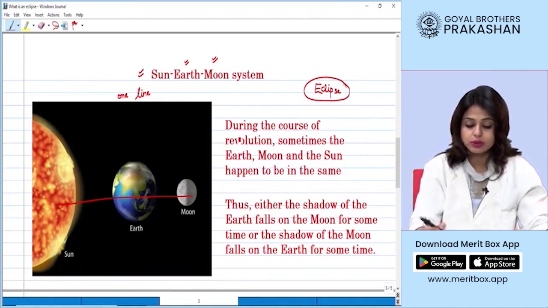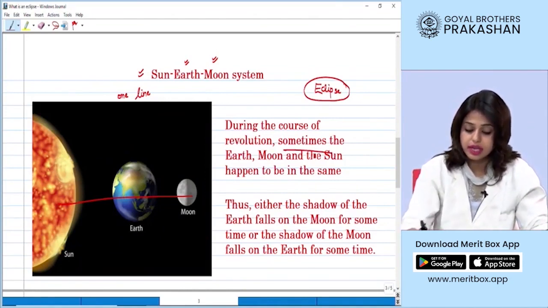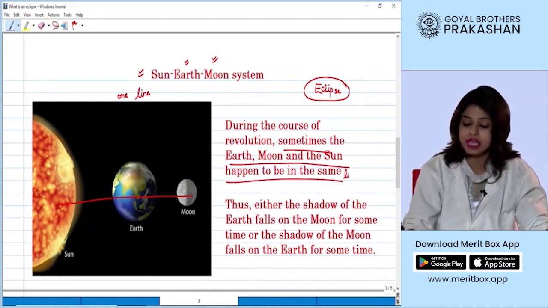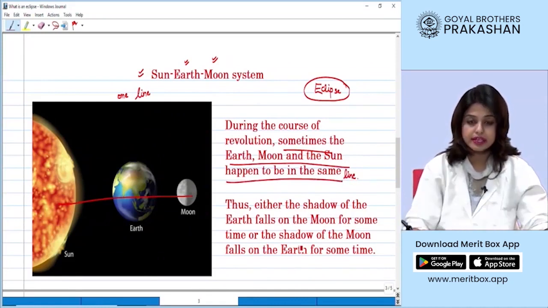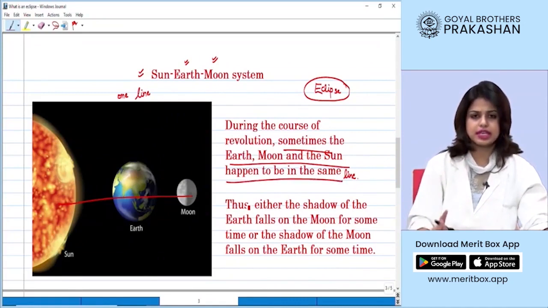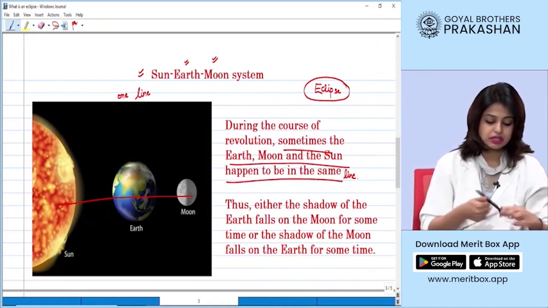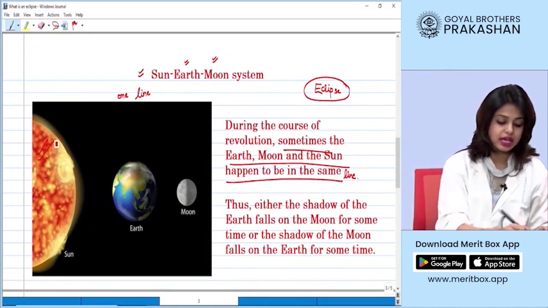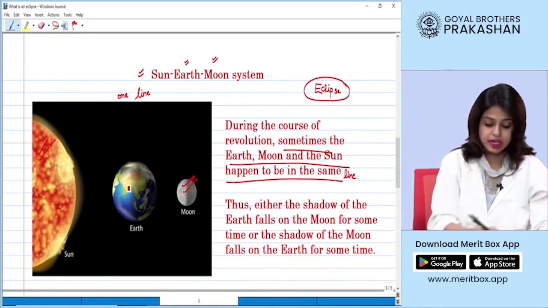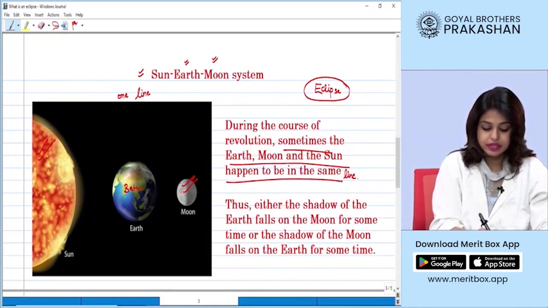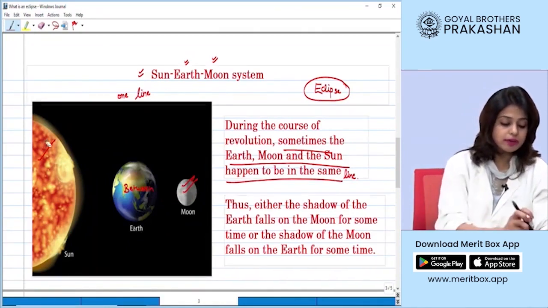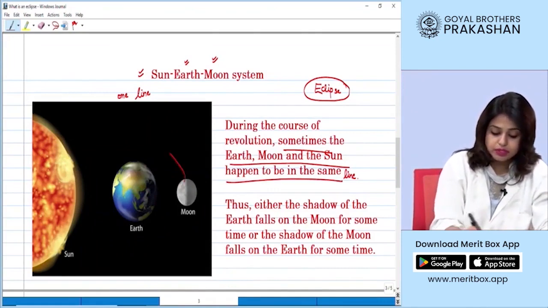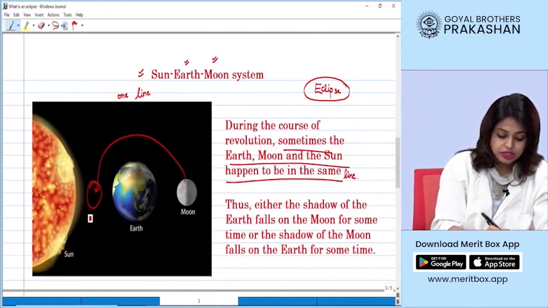Now, during the course of revolution, sometimes the earth, the sun and the moon happen to be in the same line, right? Thus, two things can happen. Either the earth can come between the sun and the moon, right? This is in between, right, students? Or one more thing can happen, the moon can be at this position.